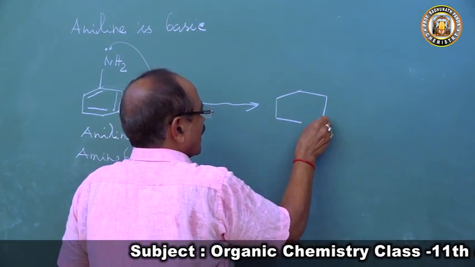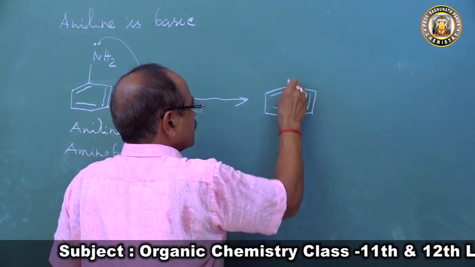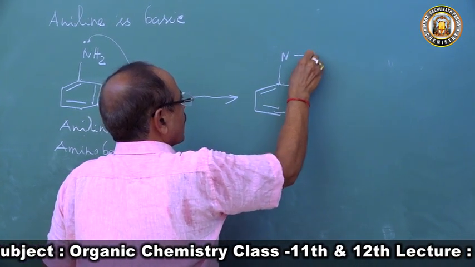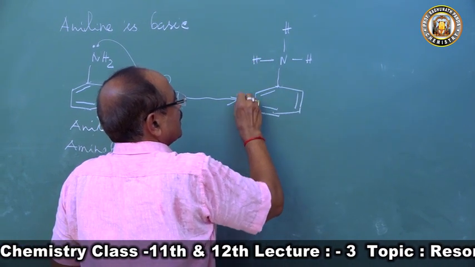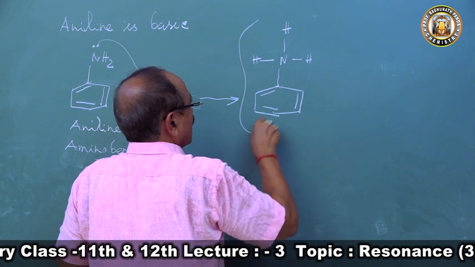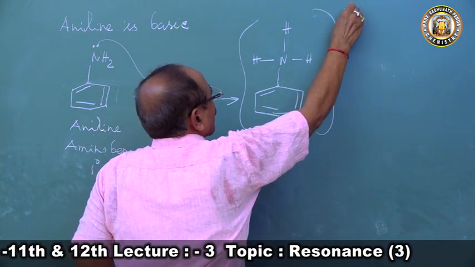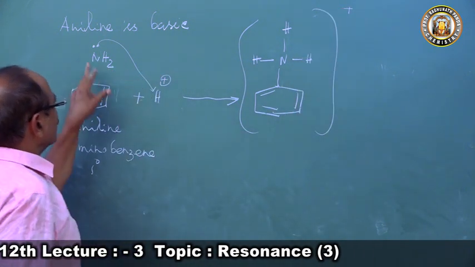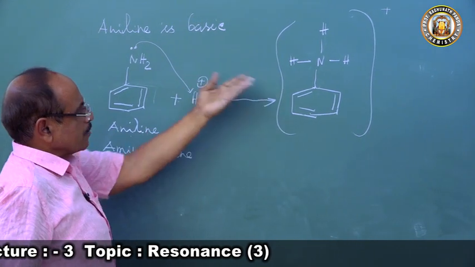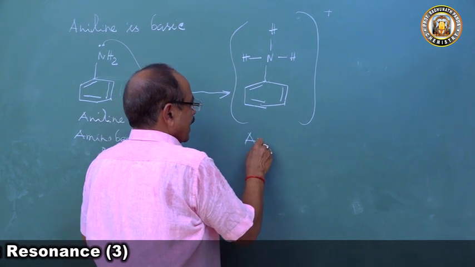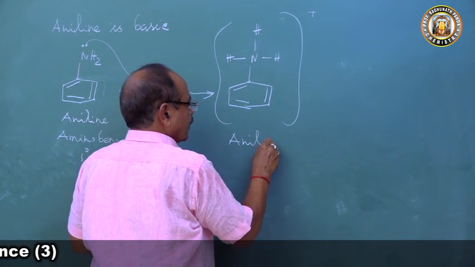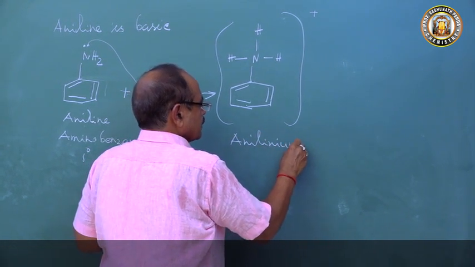It will form anilinium ion by forming a positive charge. It donates the pair of electron to H plus, accept H plus. So this is called anilinium ion, just like an ammonium ion, anilinium ion.